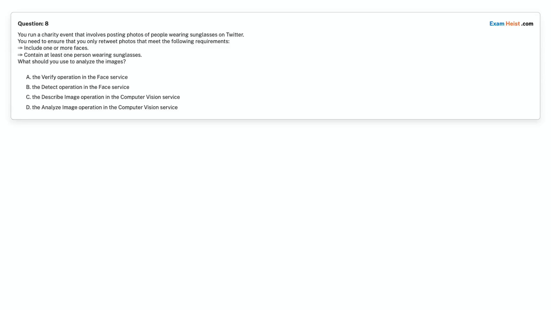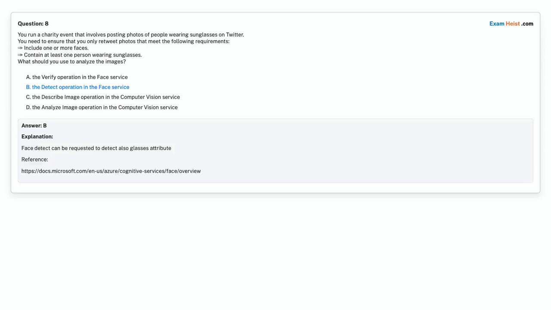Option B, the detect operation in the Face service. Option C, the describe image operation in the Computer Vision service. Option D, the analyze image operation in the Computer Vision service. Choose the correct answer. Correct answer is option B, the detect operation in the Face service.